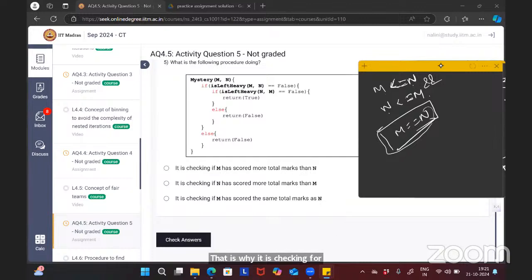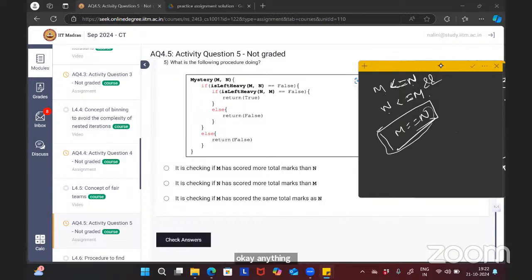Only when both if conditions have become true will it return true, which happens when the value of m equals n. Any doubt here?